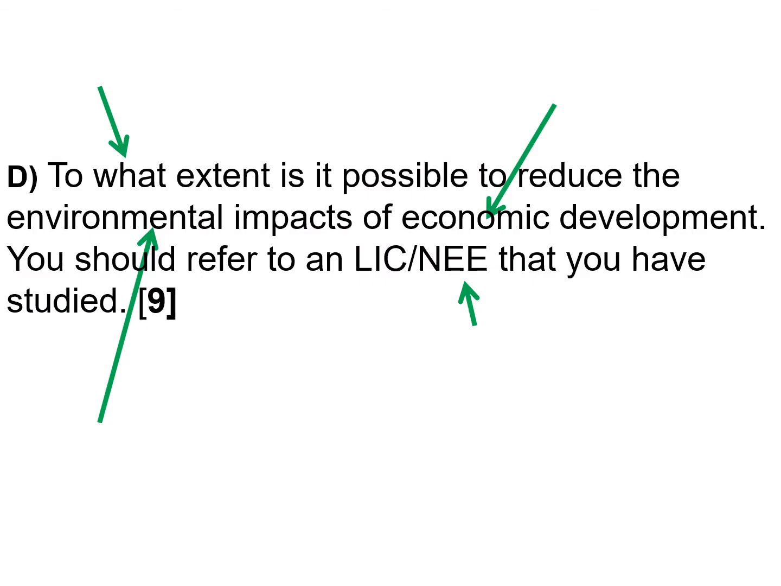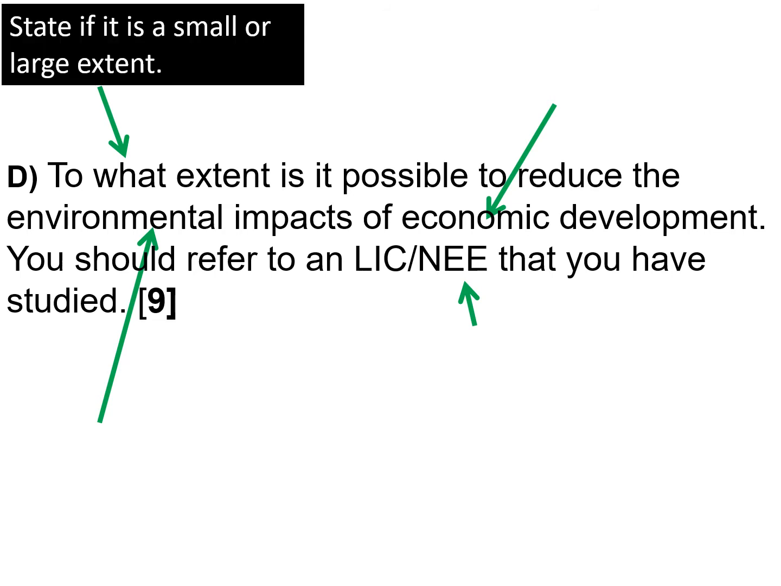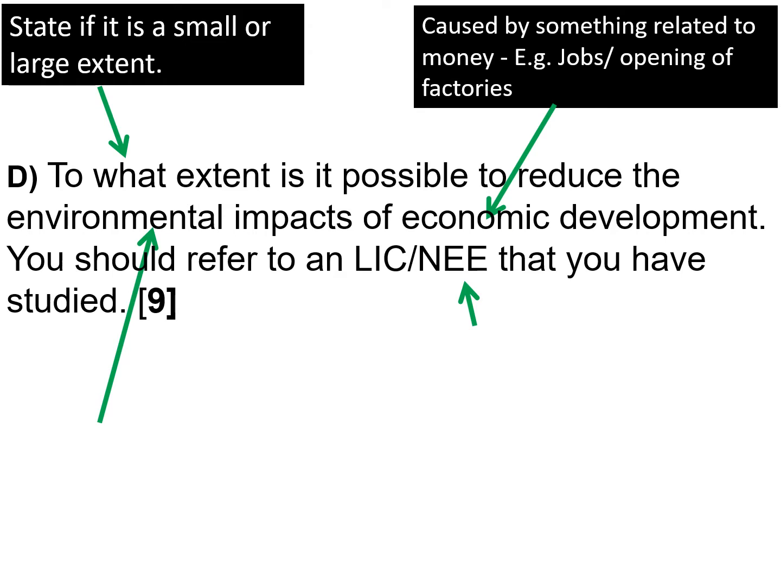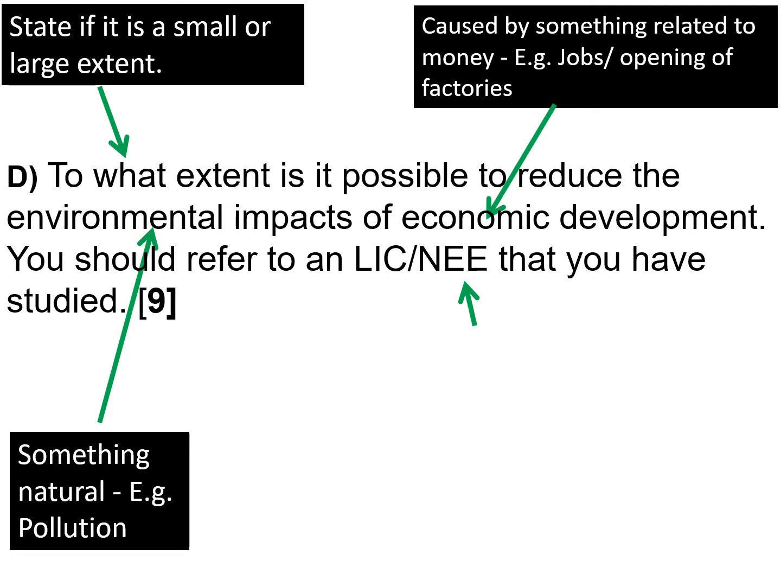So to what extent is it possible to reduce the environmental impacts of economic development? You should refer to an LIC or NEE that you've studied. This is basically about manufacturing industries in a country. They can have a negative, sometimes a positive, impact upon the environment. To what extent? Is it a small extent? Is it a large extent? You decide. So the economic development, so jobs, opening of factories, things related to trade and business. Does that affect the environment? So natural things, habitats, plants, animals, for example, pollution maybe. You're going to look at an LIC or NEE that we've studied. Ours is Brazil.